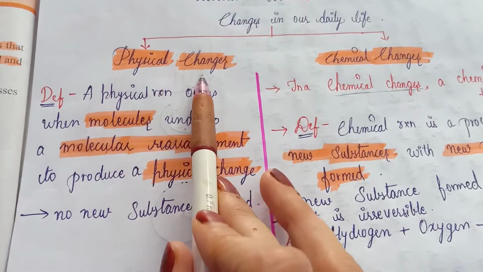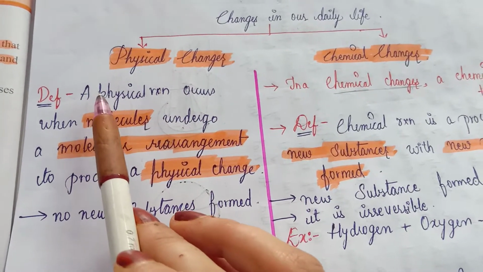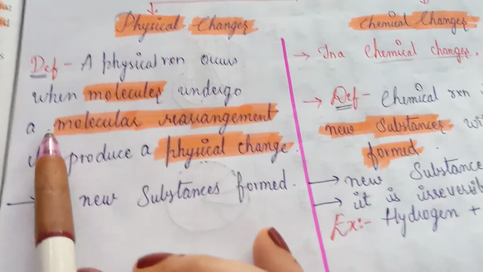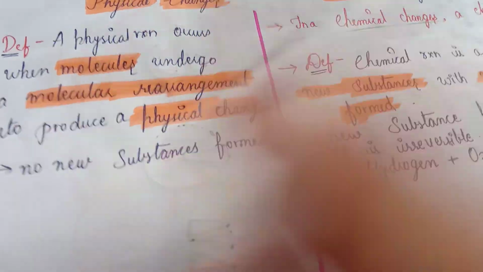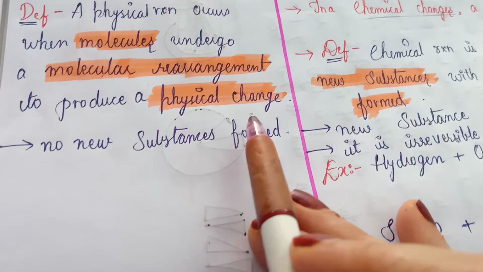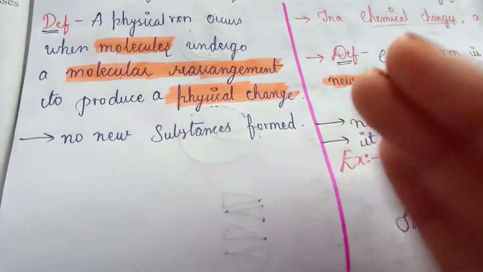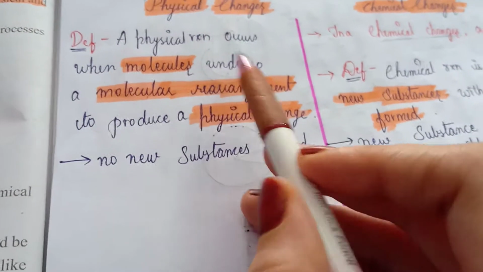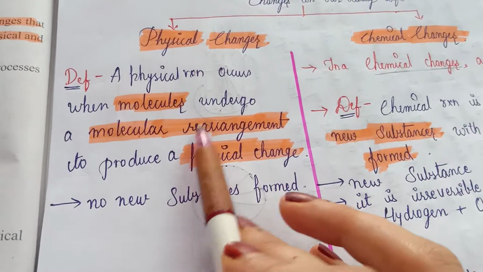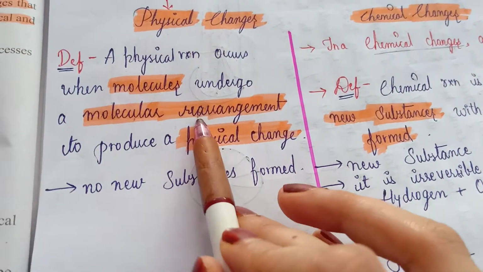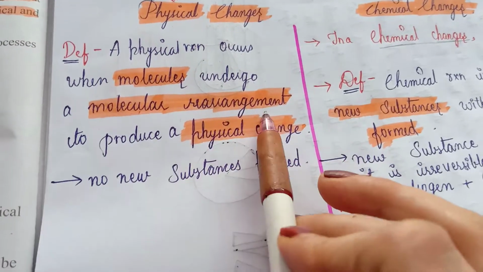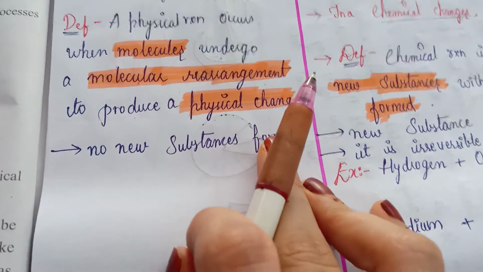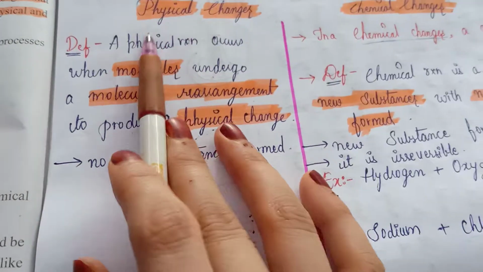And the definition of physical change, you may already know, but let us just recall it. A physical reaction occurs when molecules undergo a molecular rearrangement to produce a physical change, which means molecules which are already in an arrangement will again undergo rearrangement to produce a physical change. That is called physical change.